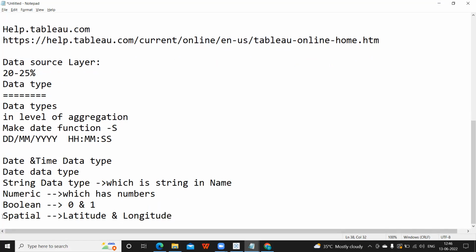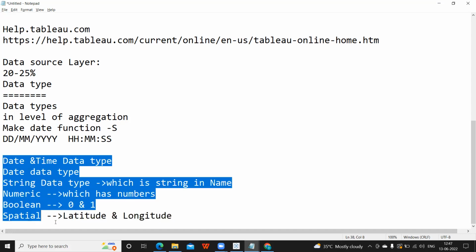These days you see charts on graphs or on maps. So how are we doing that? We are doing that with a new data type called spatial. The pronunciation differs from person to person, but I like to pronounce it as spatial data, or someone calls it the spatial data type. Whatever, it has information about latitude and longitude. So it will create a map, and based on the data you are adding, it will create points on it. So these are the standard data types that Tableau supports.